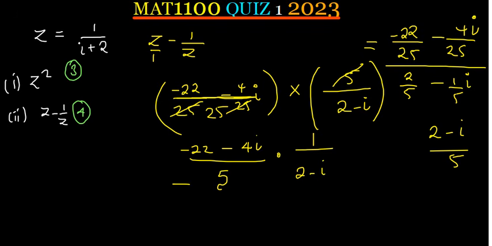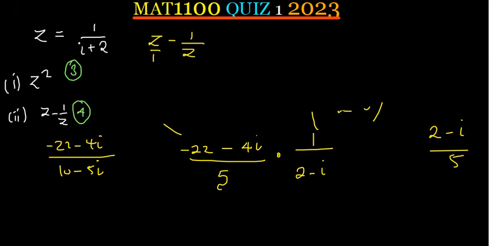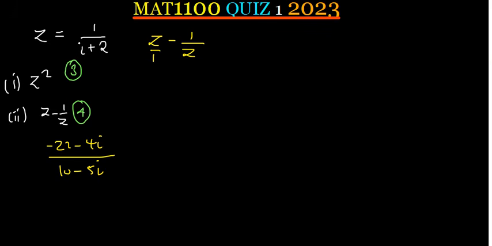So this is the same as negative 22 minus 4i divided by 10 minus 5i. This is what we have. Again, conjugate the denominator so that you remain with something in the form a plus ib. So multiply on top by 10 plus 5i, also down by 10 plus 5i. Now, the fact that I've taken a long process doesn't mean that this question is hard. So if you rationalize here, the answer that you are going to get is the answer.